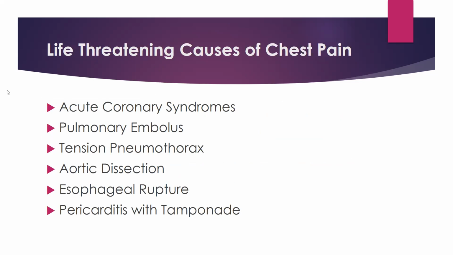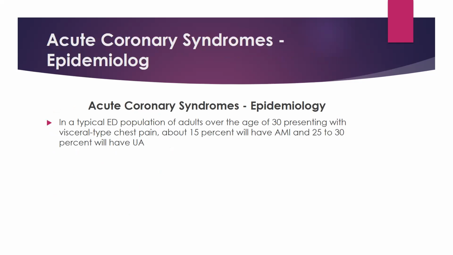So these are the life-threatening causes: acute coronary syndrome, pulmonary embolism, tension pneumothorax, aortic dissection, esophageal rupture, and pericarditis with tamponade. These you have to keep in mind. You have to act very fast, and you have to rule out these 6 causes before taking a long route of history, investigations, and then coming to the diagnosis.